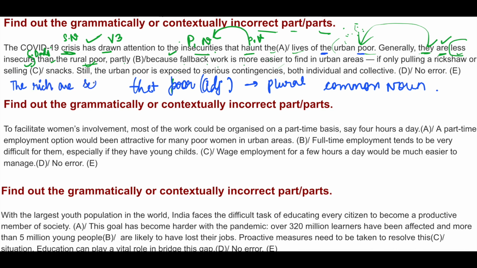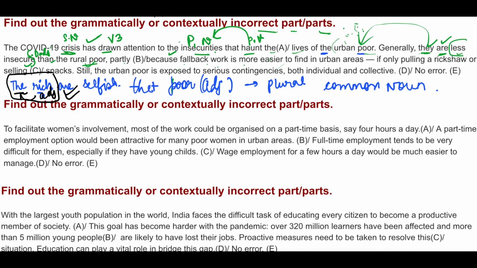If I say the rich are selfish, this means what? The rich. Rich is an adjective, but when I'm adding the before this, it becomes a plural common noun, and then I have to use a plural verb. Okay, fine. So let's see. They are less insecure than the rural poor, partly because fallback work is more easier to find.